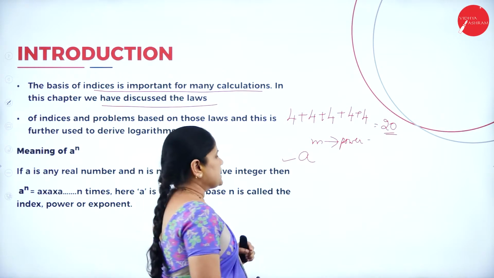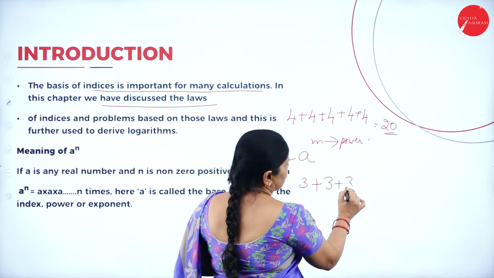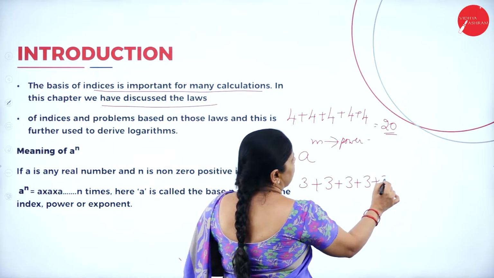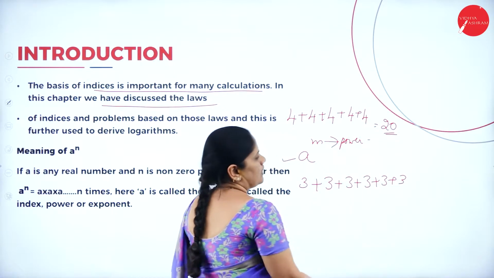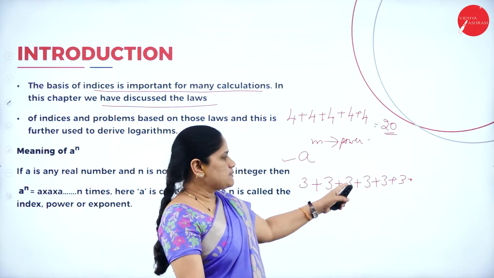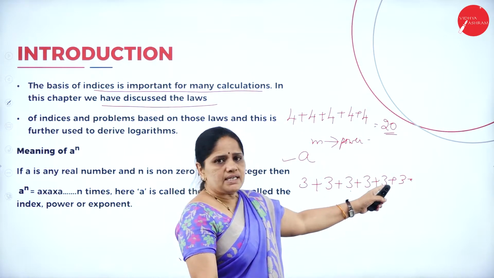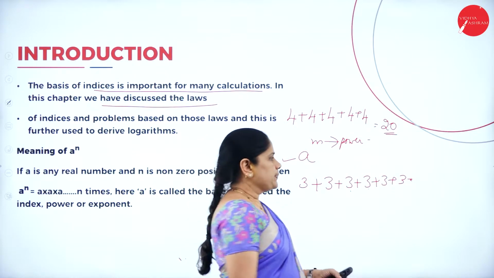Now, the next example I will be giving you: 3 plus 3 plus 3 plus 3 plus 3 plus 3. What is the answer you will get? 3 plus 3, 6, 6 plus 3, 9, 9 plus 3, 12, 12 plus 3, 15, 15 plus 3, 18.